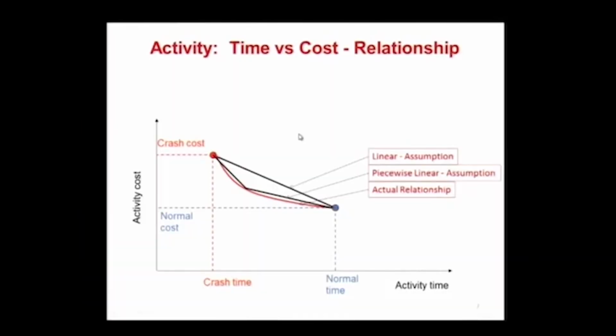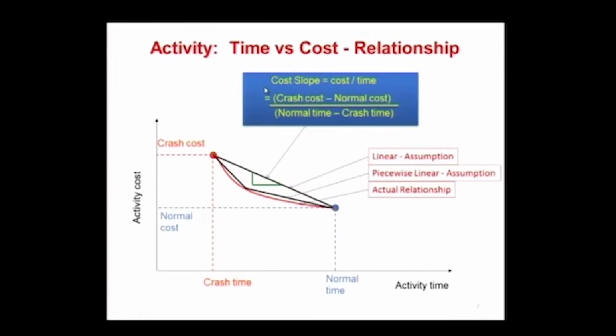Now what will the slope of this line indicate? Cost per unit time. Increase in cost per day of crashing. For each day of crashing, how much additional money do I have to spend for that activity?